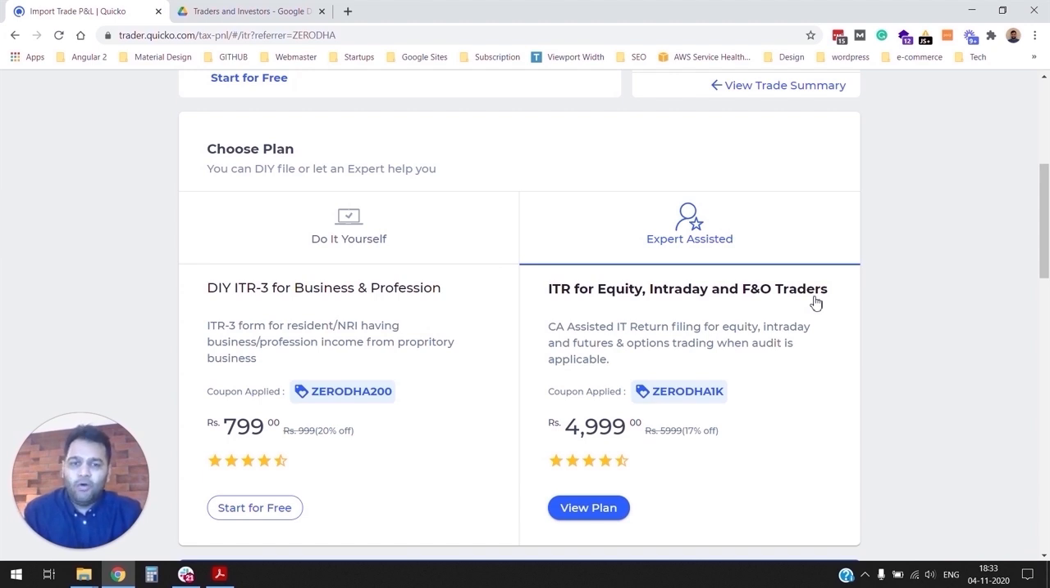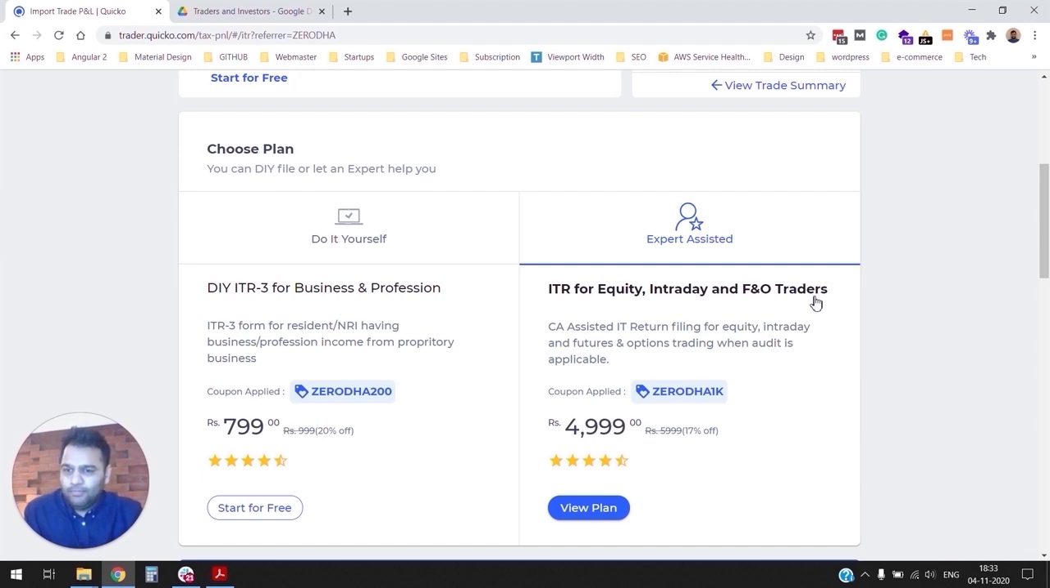Who should opt for expert assisted filing? If you are trading through multiple Demat accounts, or you have high turnover, or if you have invested in alternative investment schemes, portfolio management services, where you are unsure about the treatment of your trading activity or investment activity, then I would recommend you go through a chartered accountant. It's always advisable to go through a chartered accountant in those kinds of situations, whenever in doubt.